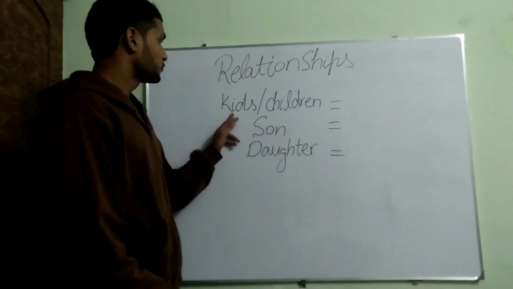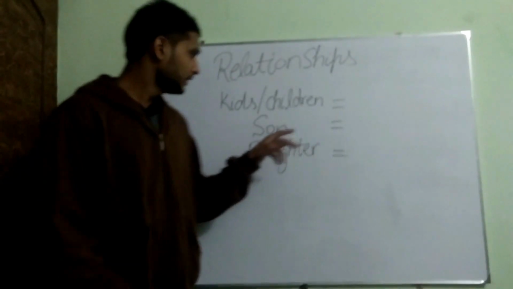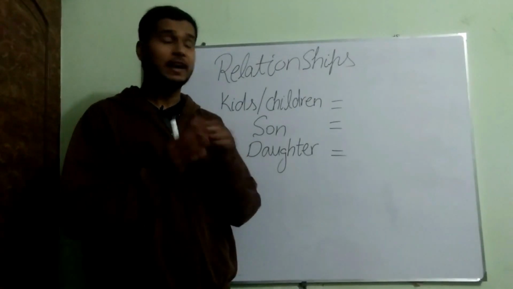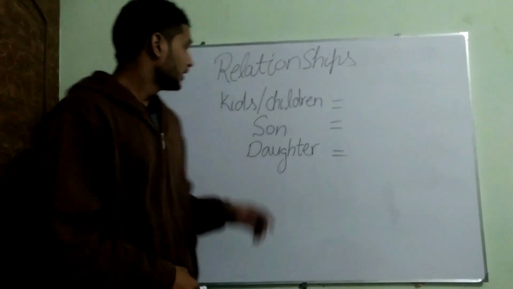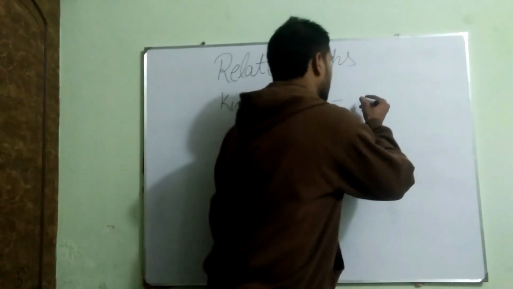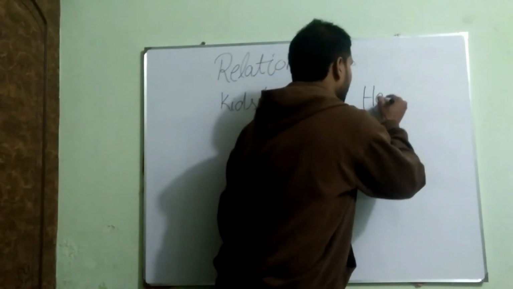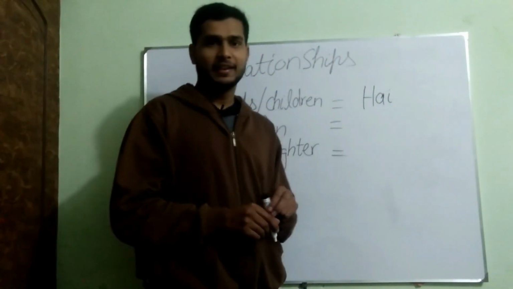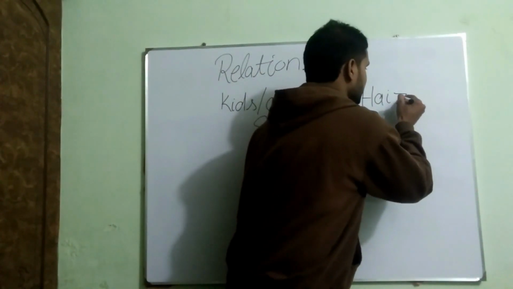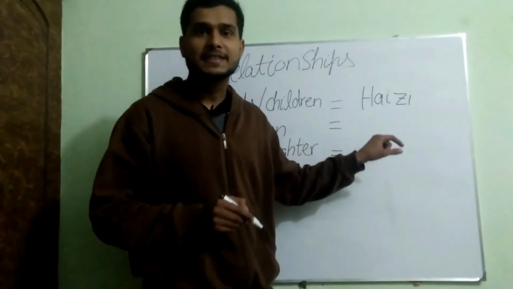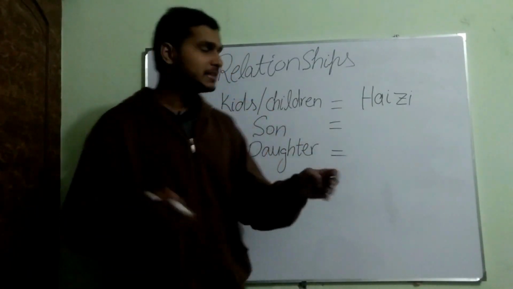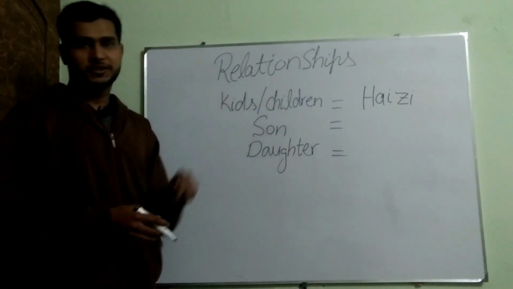Now the next ones we have: kids or children, son and daughter. How to say, pronounce and write these three in Chinese we will learn. First of all, we have kids or children. For kids or children, we have the Chinese word H, A, I. Hai, like hi in English. And if I put here Z, Z-I, it becomes Haizi, and the meaning is kids or children.